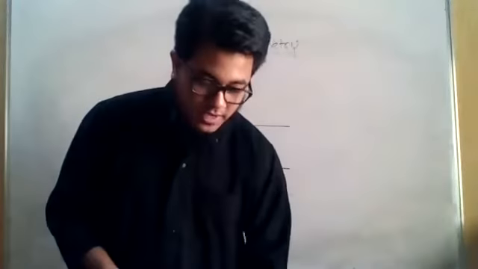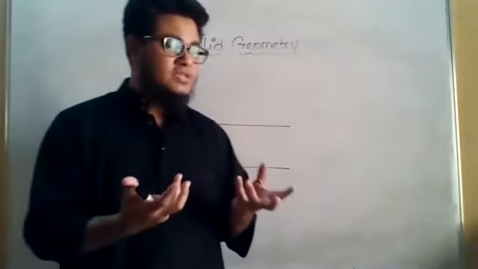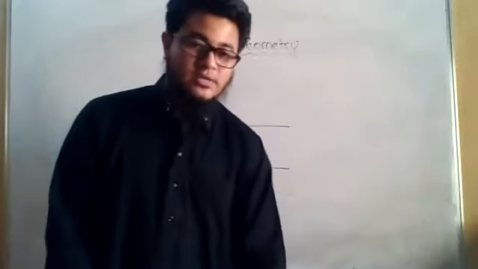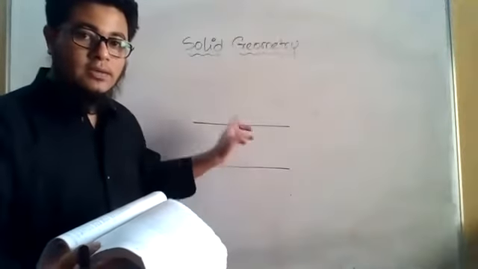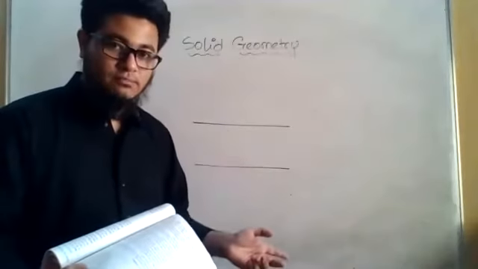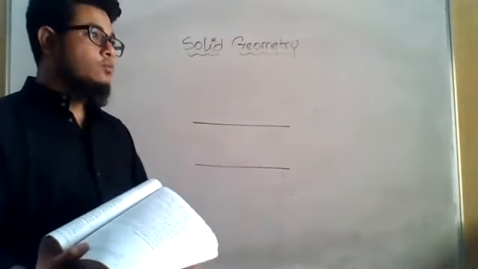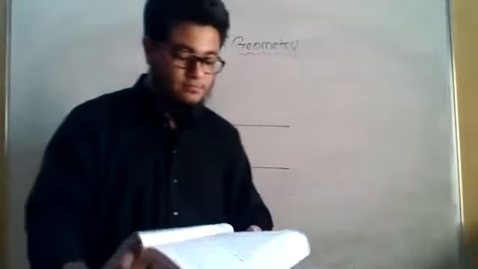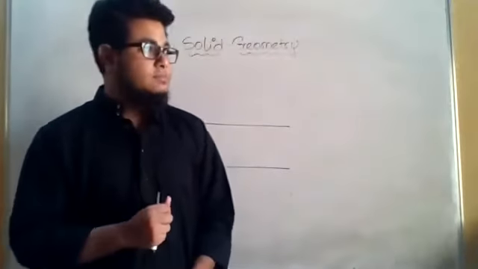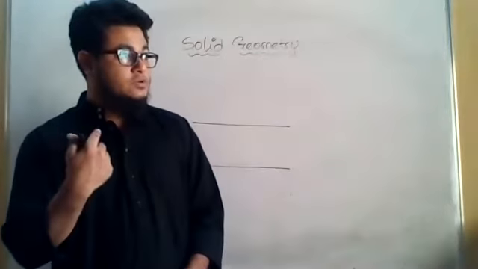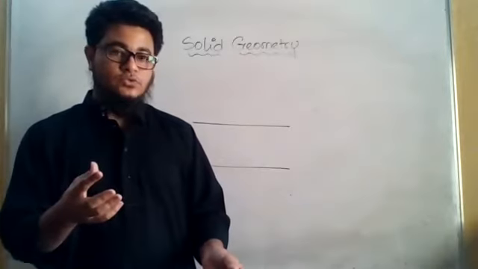Then we have skew or non-coplanar lines. The name is self-explanatory. Now let us say I have this book. On this book I draw a line, and on the board I draw a line. Both of the lines are not lying in the same plane, so they are non-coplanar. They are non-coplanar because they are not lying in the same plane. Or their other name is skew lines. Sometimes whenever in the question it is asked to define skew lines, students get confused.